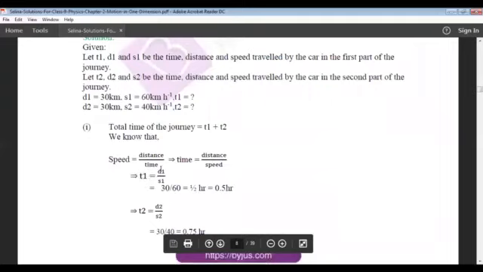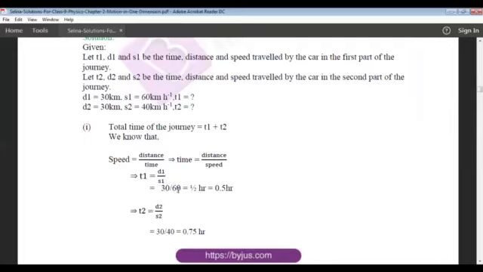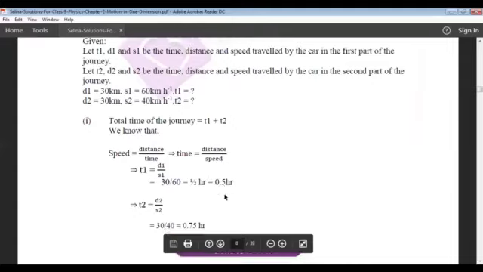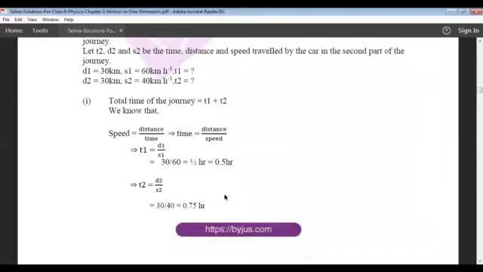So T1 is equal to D1 by S1. Distance 1 divided by speed 1. Distance 1 is 30 kilometer and speed 1 is 60 kilometer per hour. Therefore your answer is 0.5 hour. Units are compulsory.